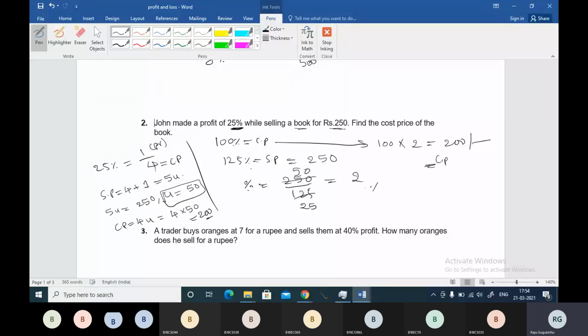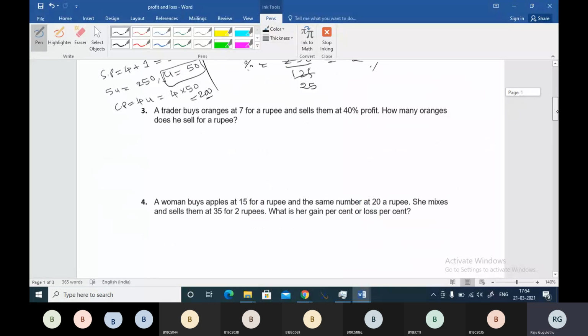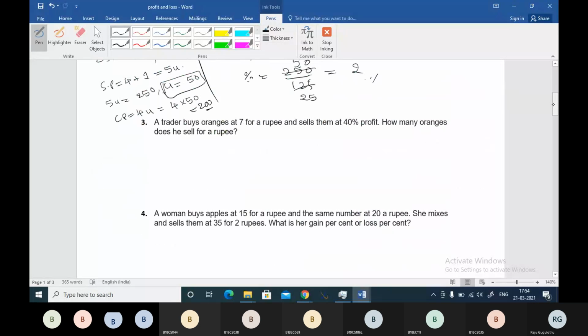Okay buddy, now question number 3, answer please. Let me scroll down. I hope you are understanding what I am teaching you here. Any doubts, you can always unmute and ask me. Question number 3. A trader buys oranges at 7 for a rupee and sells them at 40% profit. How many oranges does he sell for a rupee?